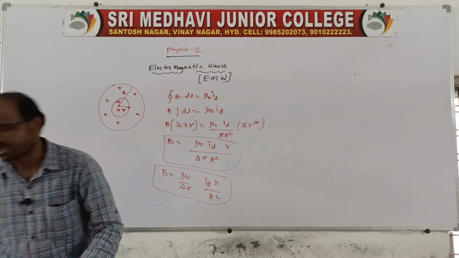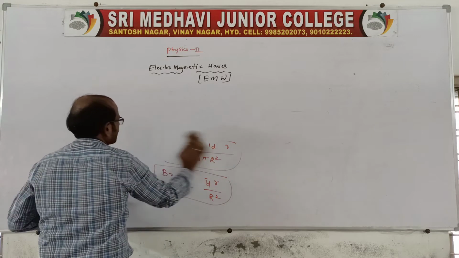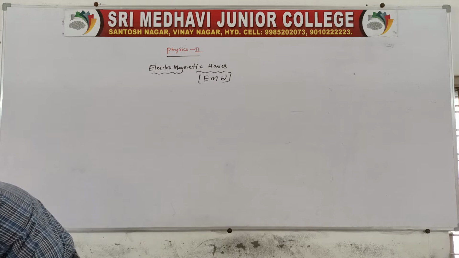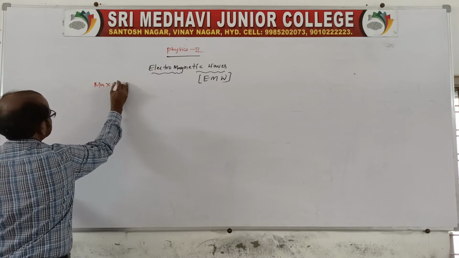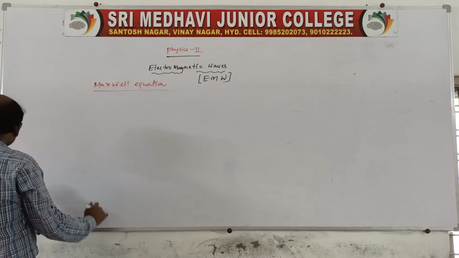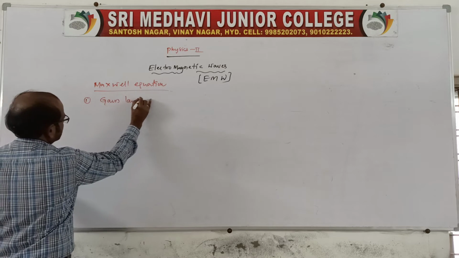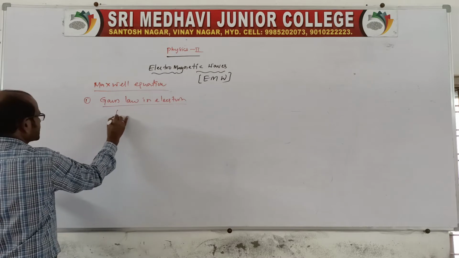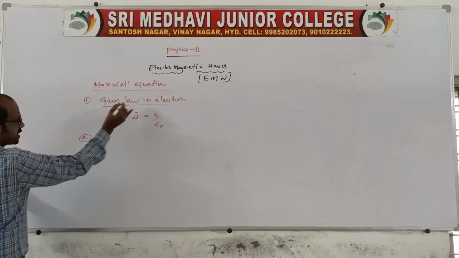Now I will tell you all the equations together, because we have all the equations related to the different laws. I will write them here. First, as a side heading, write Maxwell equations. See, we have the Maxwell equations. The first equation is related to Gauss law in electricity. Gauss law in electricity is closed integral E dot ds is equal to q by epsilon naught.